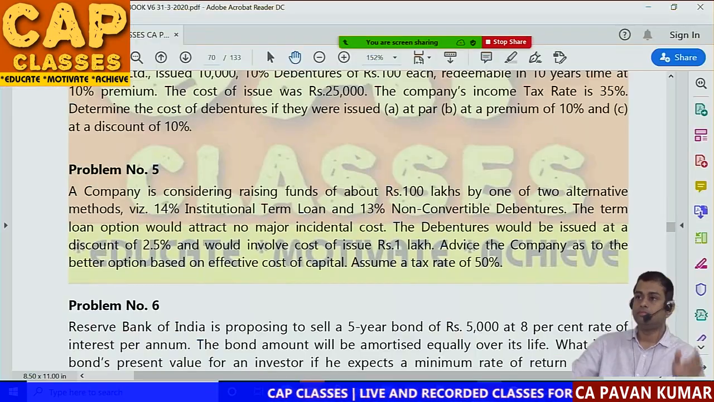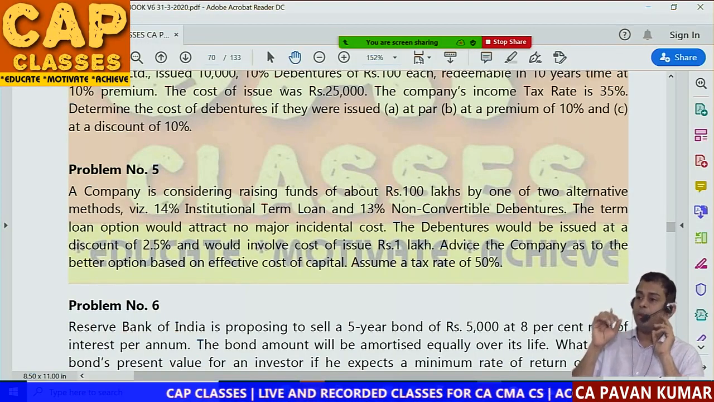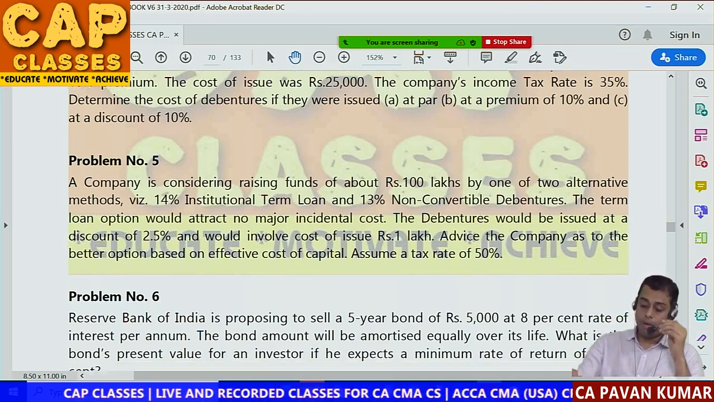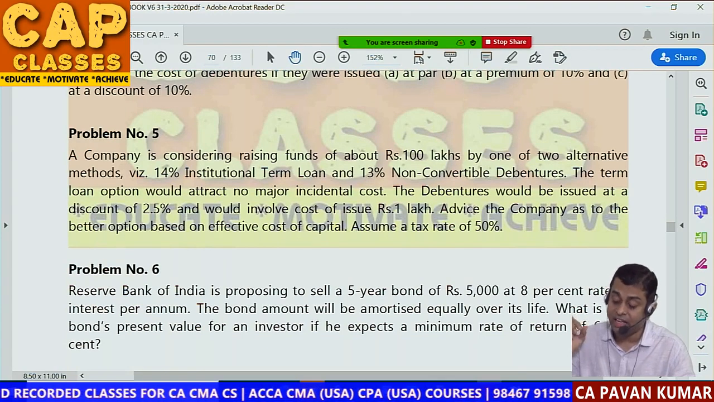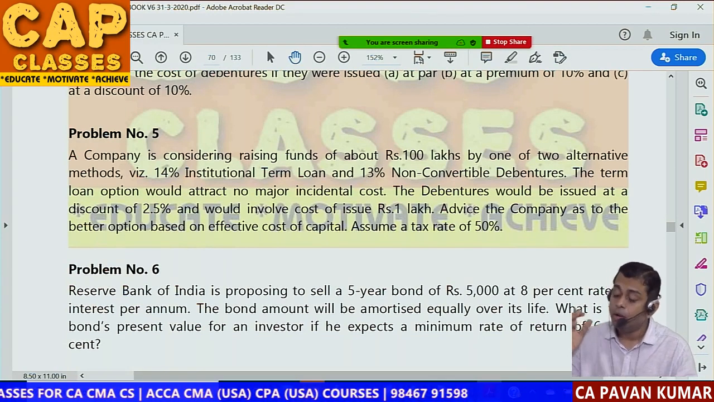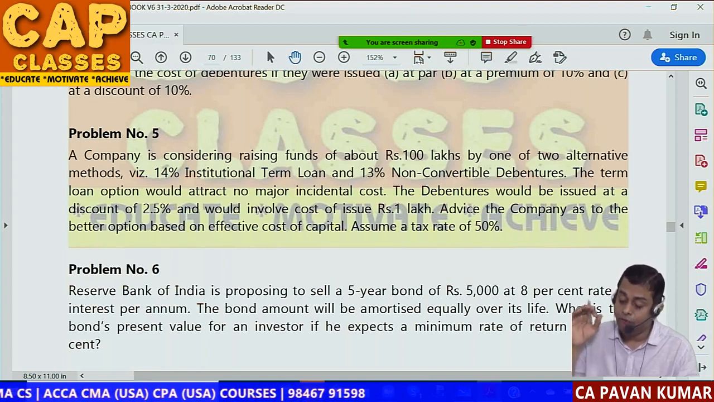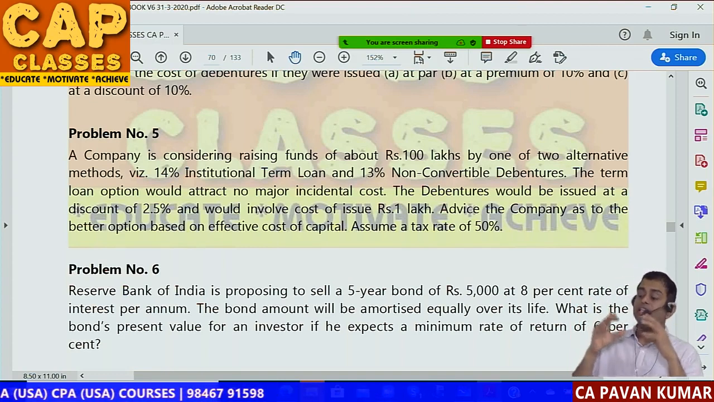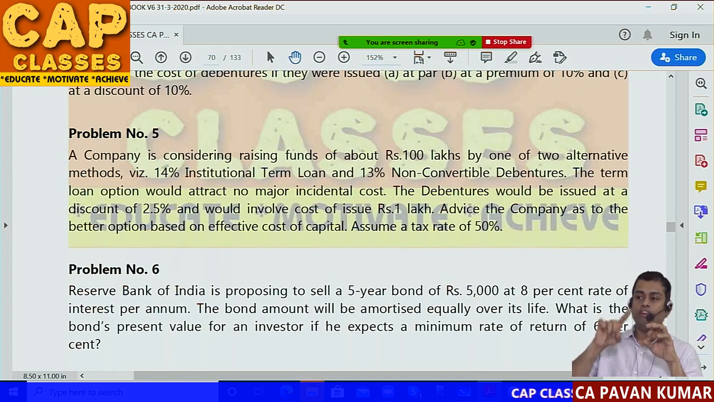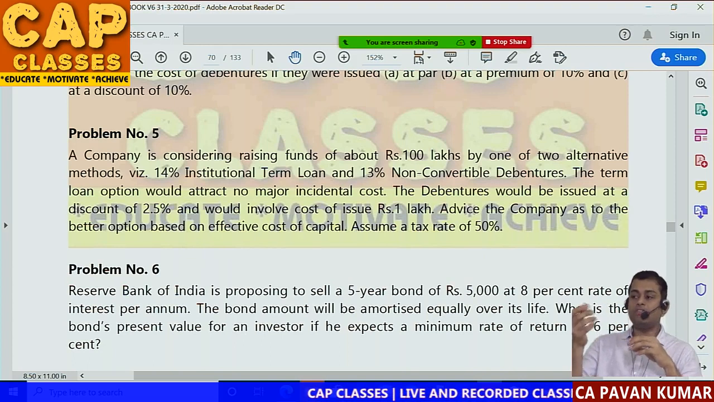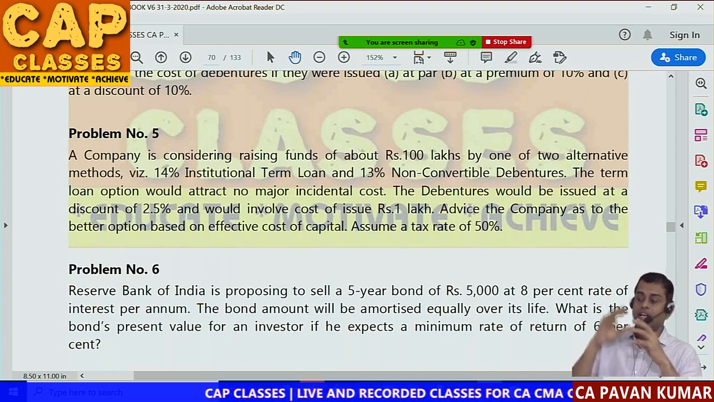Okay. So let us go to the next question. Problem number 5. A company is considering raising funds of about 100 lakhs by one of two alternative methods, namely 14% institutional term loan and 13% non-convertible debentures. How much they want? 100 lakhs. How many alternatives they have? Two alternatives. What are they? One, go for a loan, then your cost will be 14%. Or go for non-convertible debentures, then your cost will be 13%.